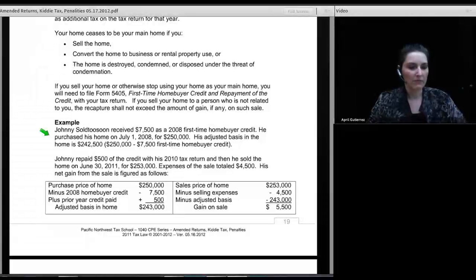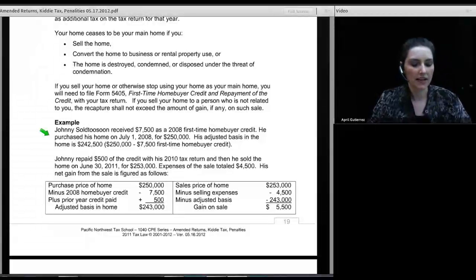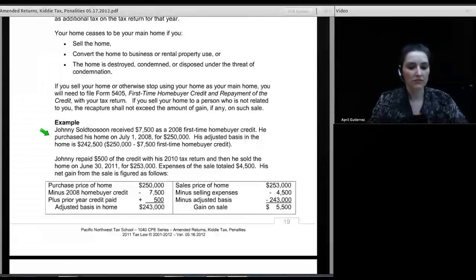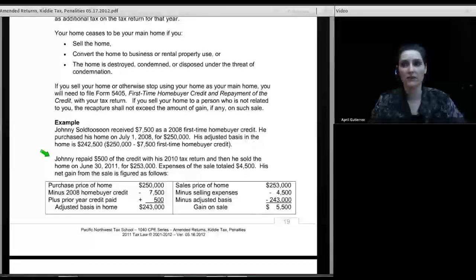The example is at the bottom of page 19 in your manual, and it says, Johnny sold too soon, received $7,500 as a 2008 first-time homebuyer credit. He purchased his home on July 1st, 2008 for $250,000, and his adjusted basis in the home is $242,500. Where do we get that number? We take the purchase price and reduce it by the amount of credit that he claimed. Then Johnny repaid $500 of this credit with his 2010 return, as he properly should, because beginning in 2010 he has to repay $500 a year every year for 15 years, or until he sells the home.